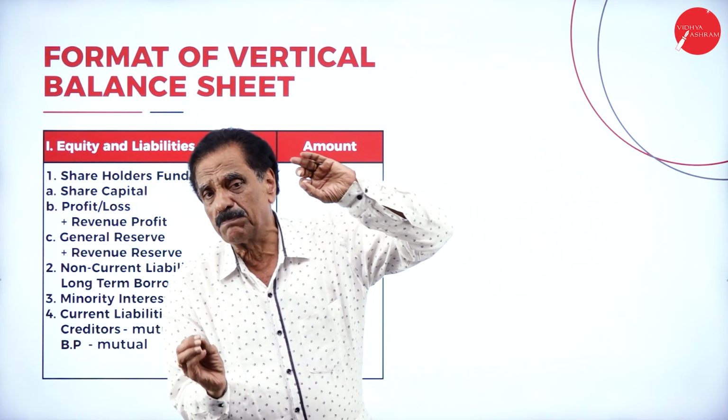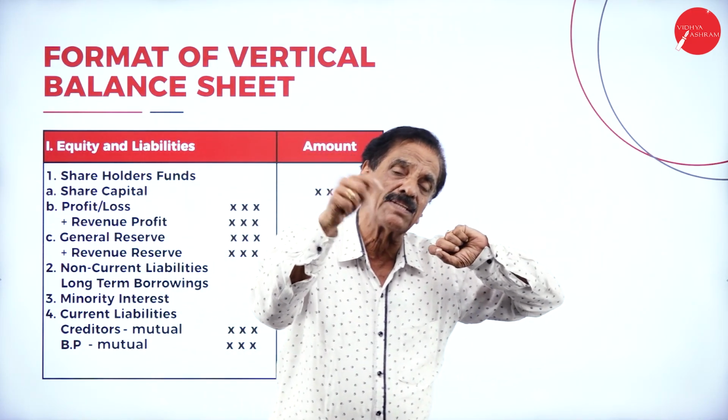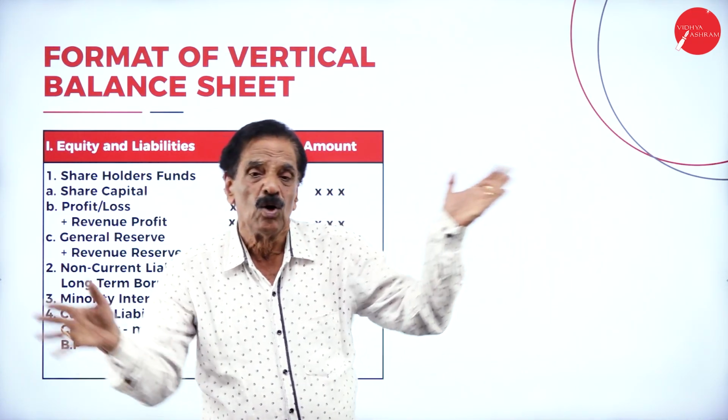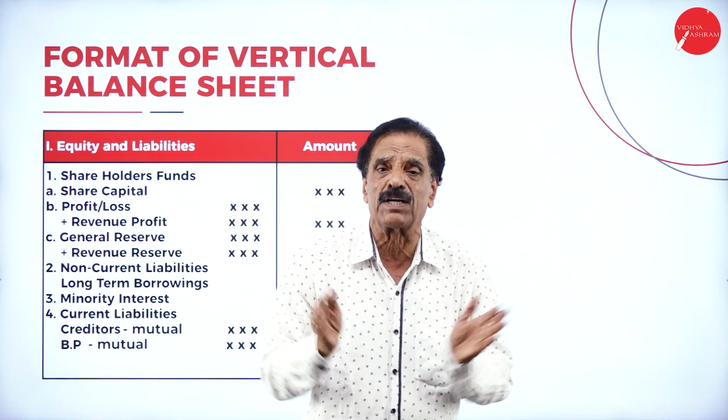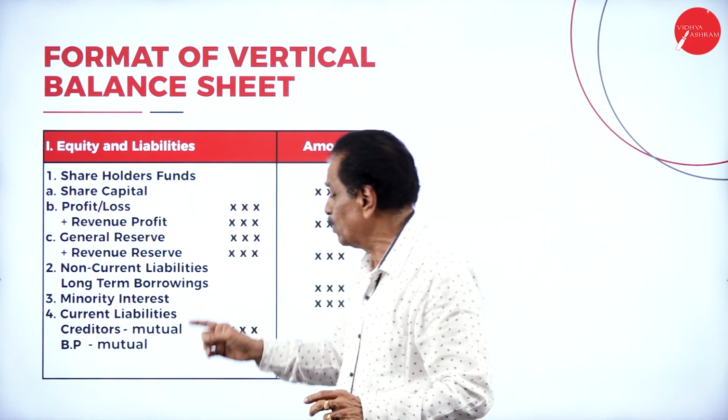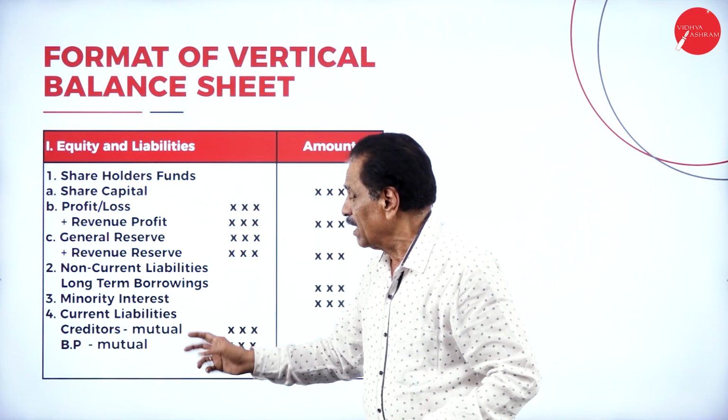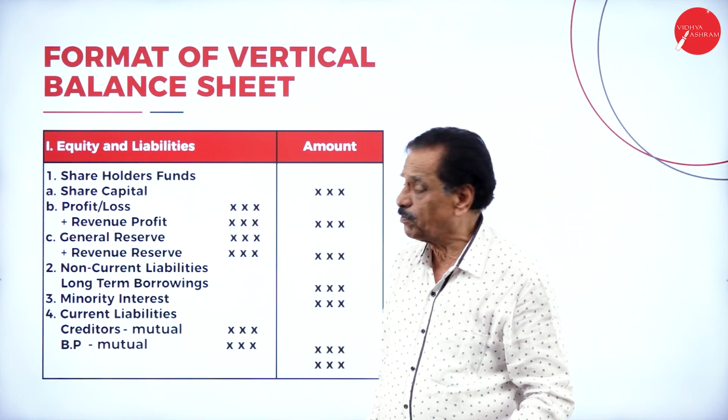Whatever is given in the adjustment is a mutual adjustment. Before that, they are the debtor and they are the creditor. Once they become one and the same, there is no question of debtor, there is no question of creditor. They should be rejected, both the creditor and the debtor also.